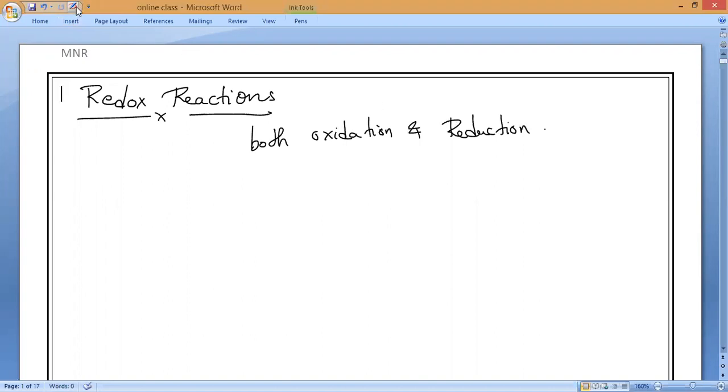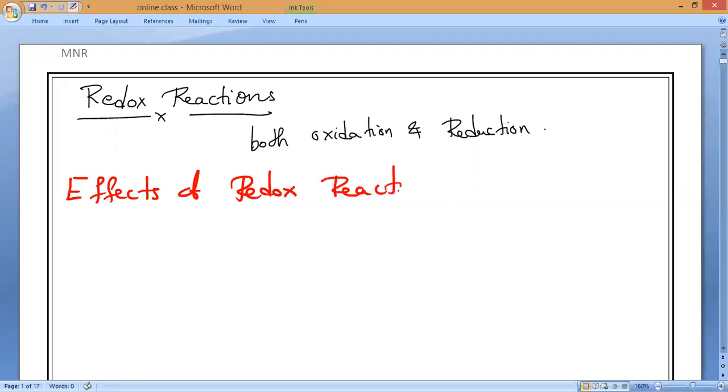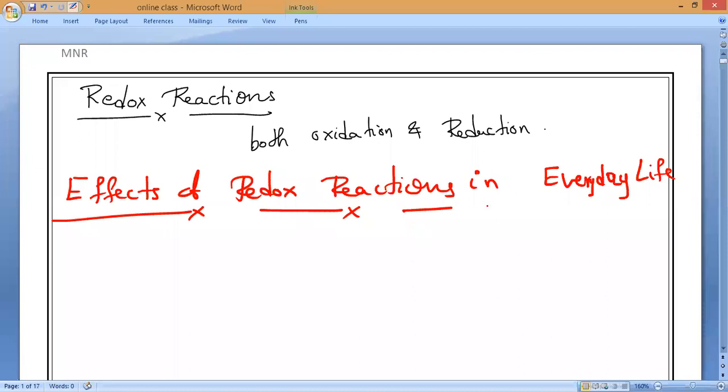That is what we are going to study in today's class. I think you have all already written the heading, effects of redox reaction in everyday life. I have given you many definitions for redox reaction, yes or no? Oxidation plus reduction. You have to learn all the definitions and use the appropriate one according to the situation.